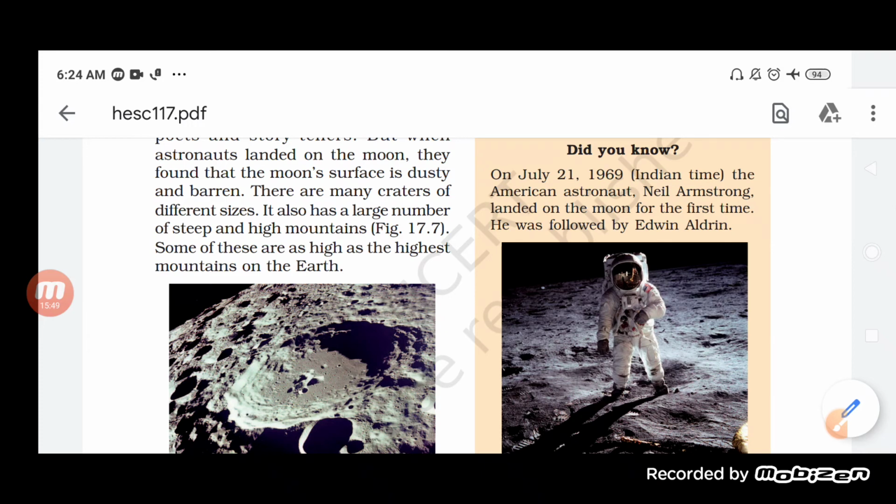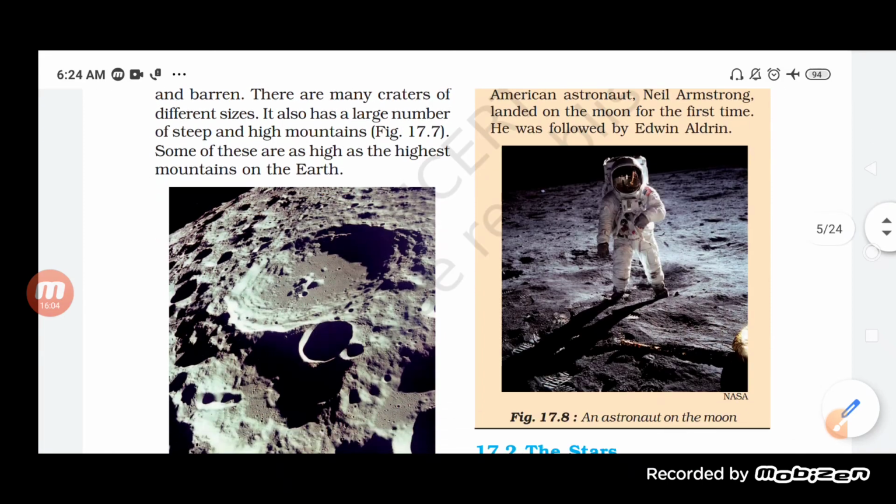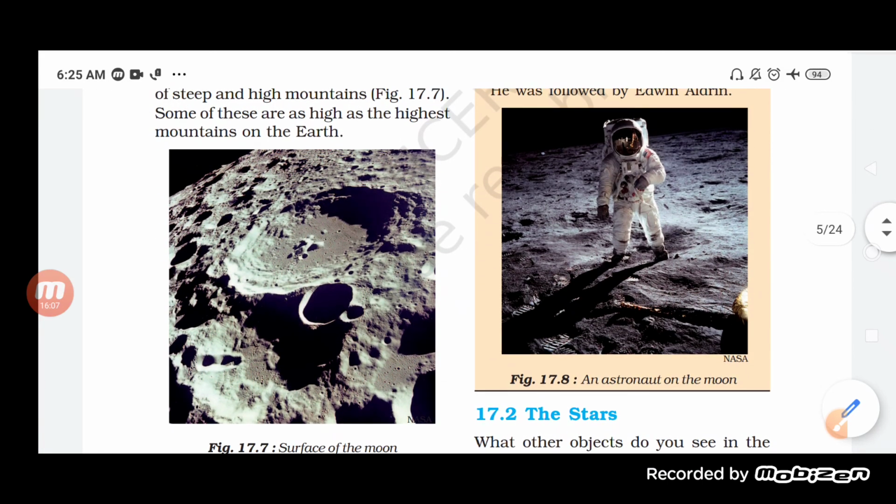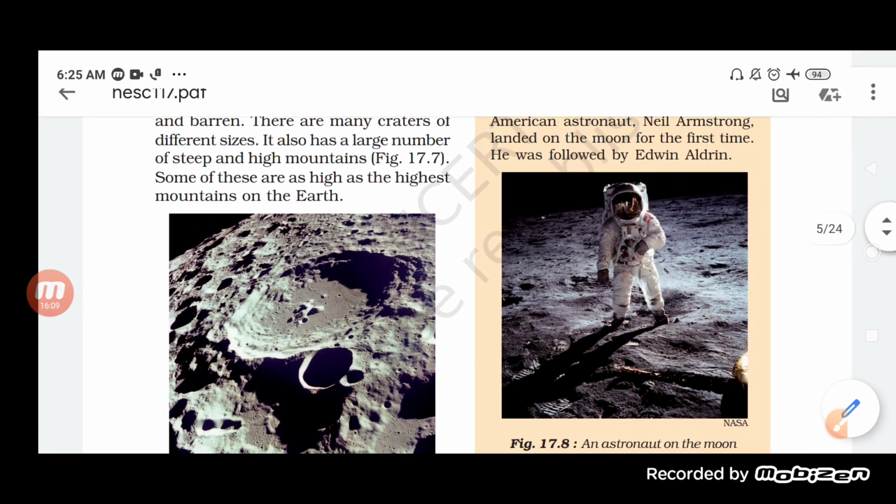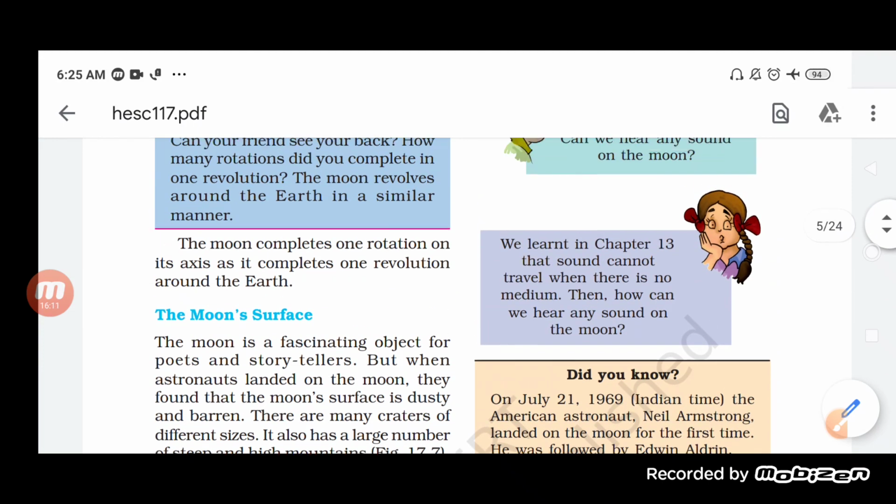On July 21, 1969, Indian time, the American astronaut Neil Armstrong landed on the moon for the first time, and he was followed by Edwin Aldrin. So this is the astronaut who reached the moon.